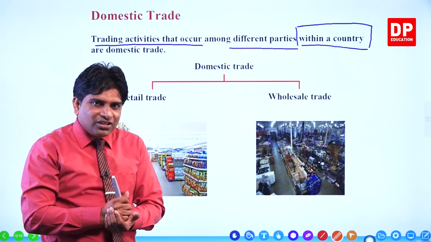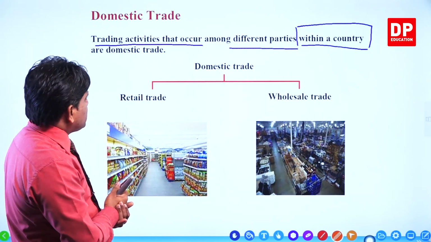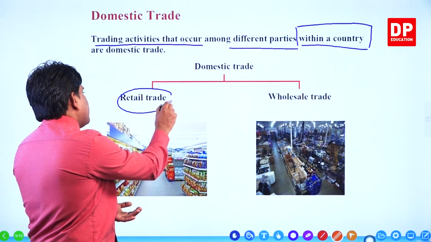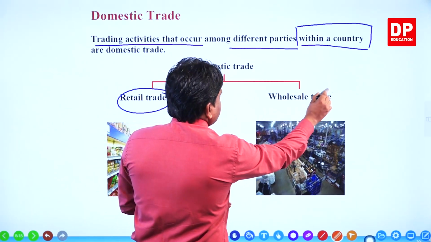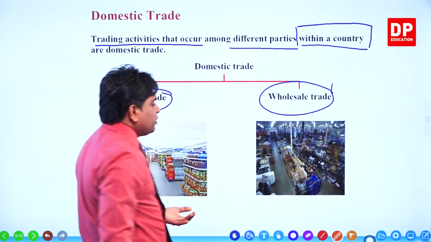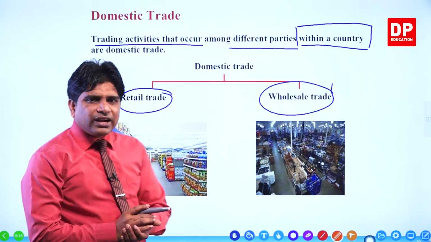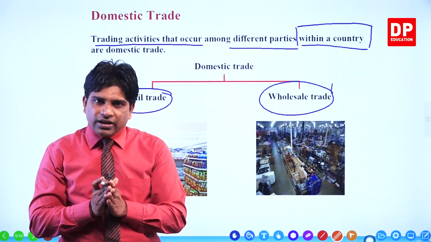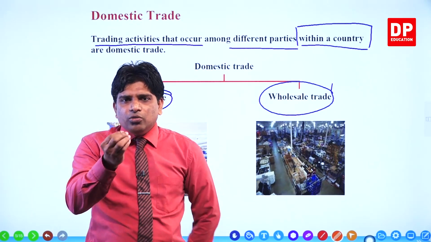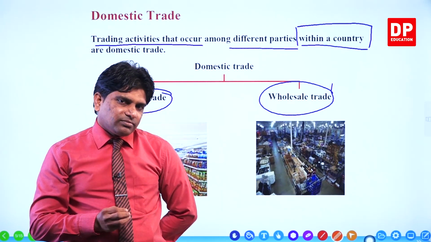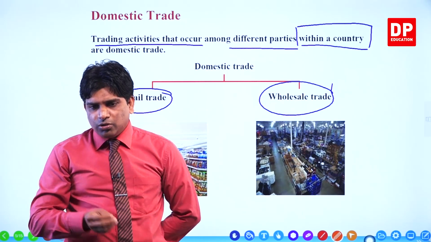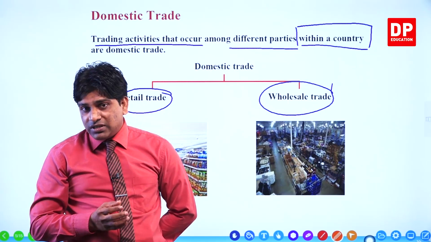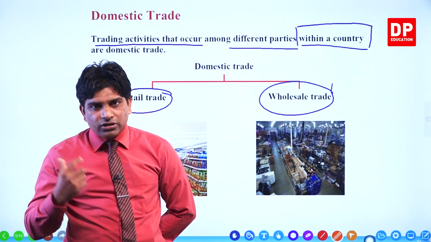It is domestic trade. This domestic trade is divided into two categories. How? Retail trade, then what? Wholesale trade. But still you don't know what retail trade is. I'll give a different example, then you can understand the meaning of retail trade. Remember this. You want to buy breakfast. Then you go to the restaurant, you order the food items that you need, then you have your breakfast, pay the bill and come back to your home.